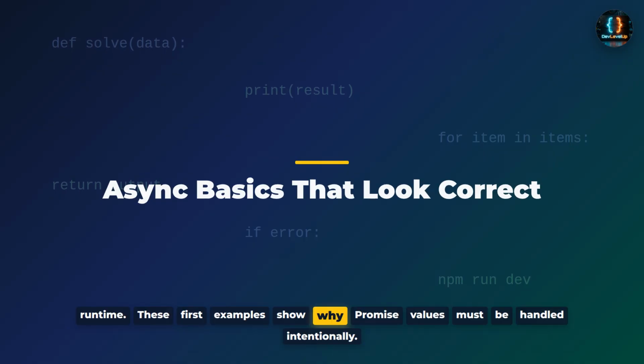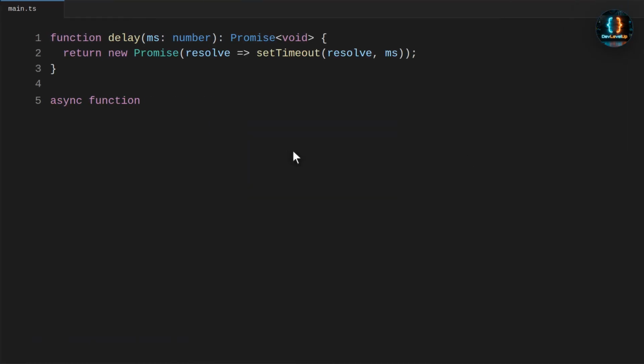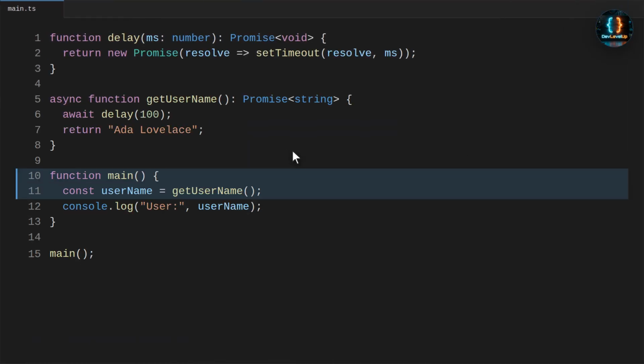These first examples show why promise values must be handled intentionally. Imagine a profile service that loads the username asynchronously. Now we write the call as if it returned a plain string, and then we run the script to see what reaches the logger.